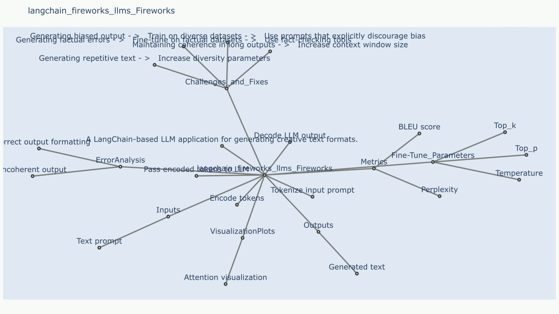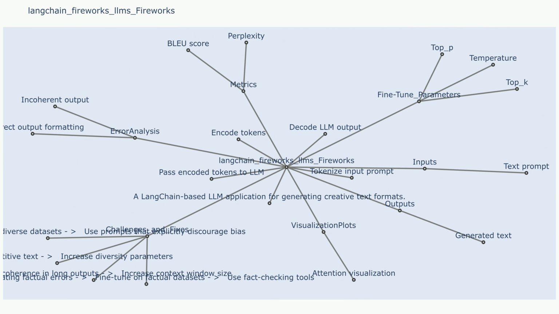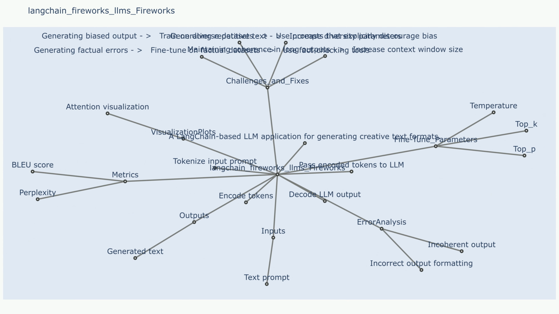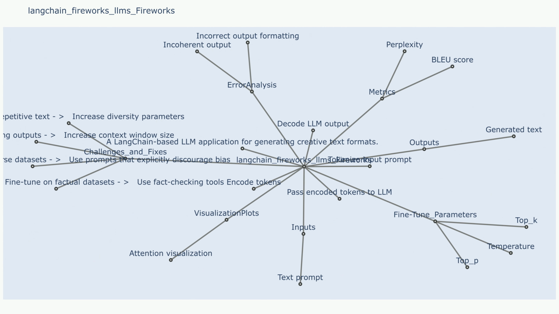Uncertainty methods. Uncertainty method 1. Explain in detail. Fireworks applications can use a variety of uncertainty methods to estimate the confidence of the model's predictions. This information can be used to identify areas where the model is uncertain or to provide more nuanced responses. Uncertainty method 2. Explain in detail. The specific uncertainty methods used will depend on the specific application.